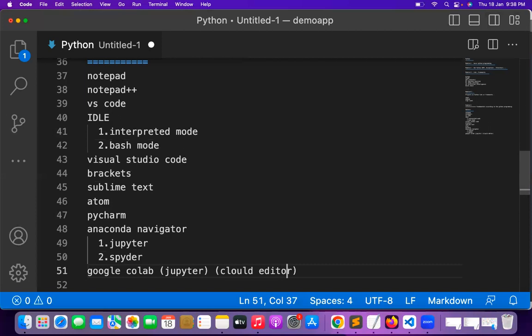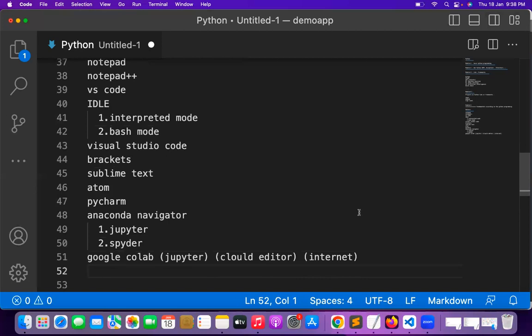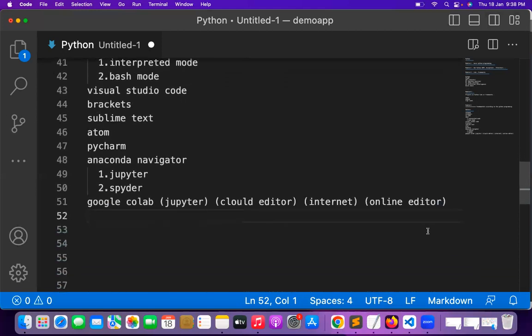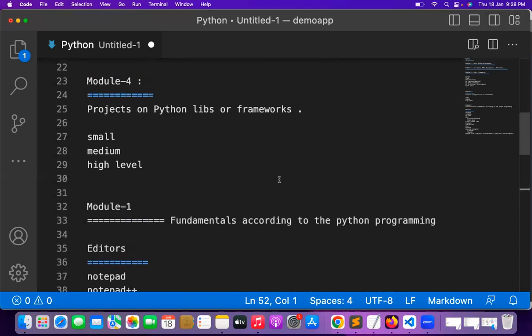No need to install; you can write directly if you have an internet connection. That is called an online editor. There are multiple other online editors also available. You can write your Python code with any one of them. That is not an issue.